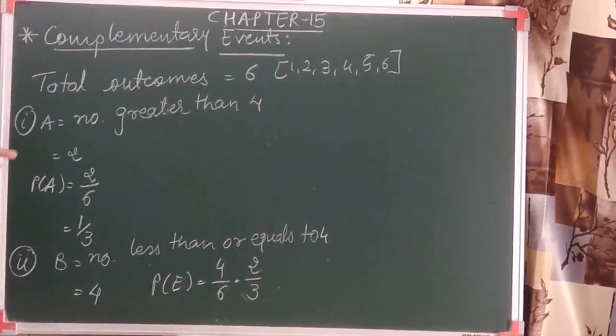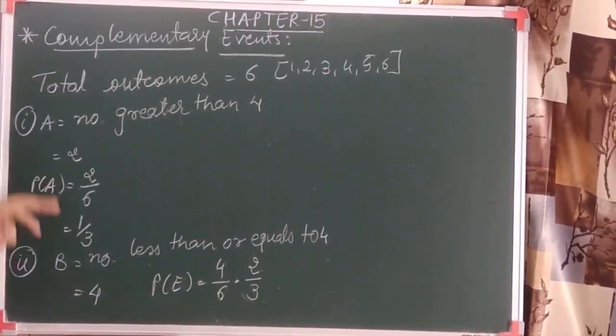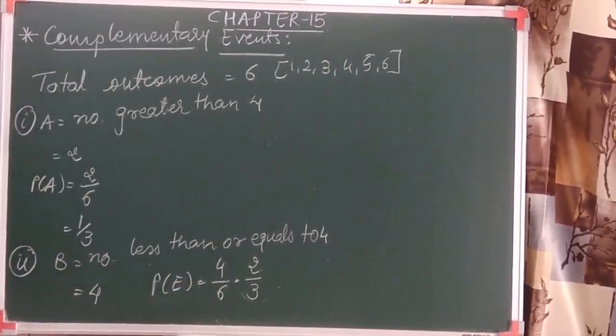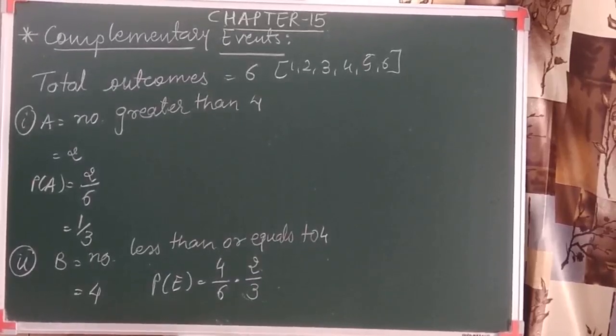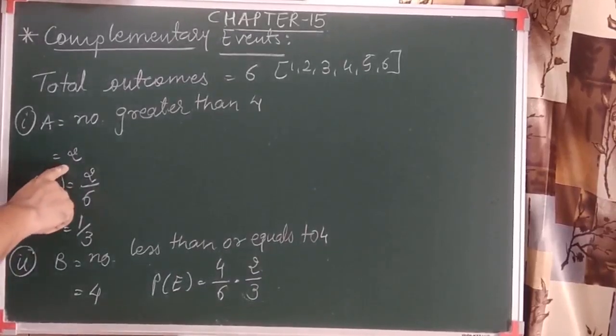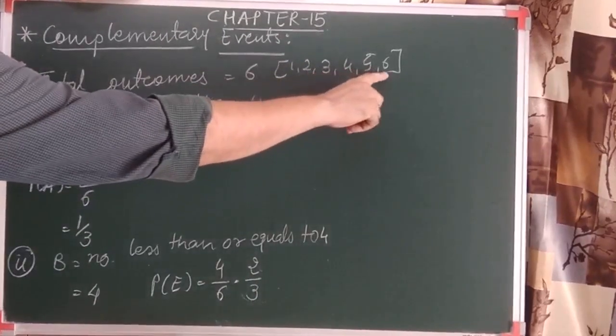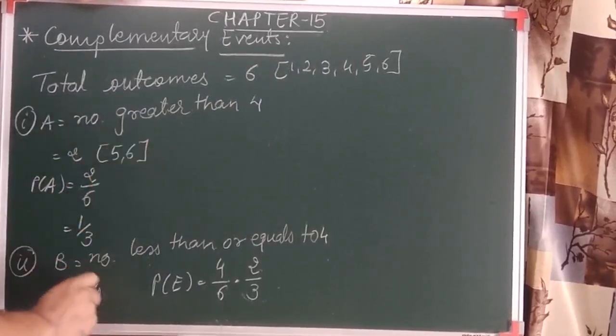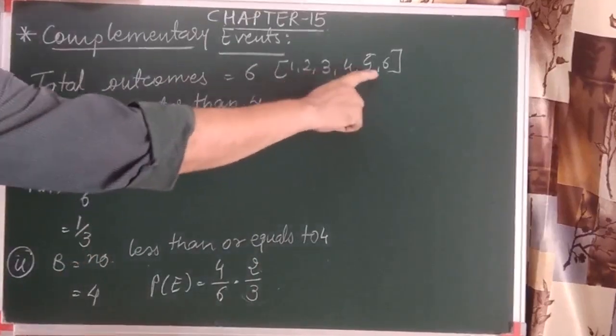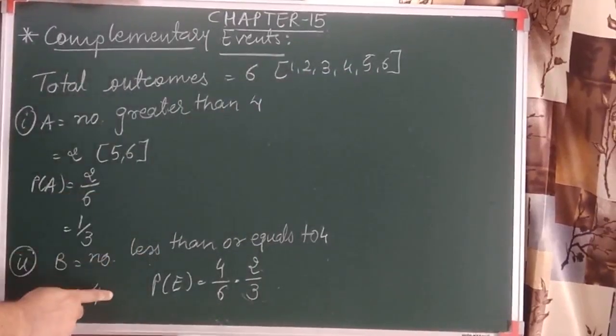Now both these events are called complementary events. Now why are they complementary? Understand this. Why are these two events complementary events of each other? You can see here that in the first, the probability which we obtain is 2, that means the numbers 5 and 6. And in the second, it is 1, 2, 3, 4. So when we see this, all the 6 outcomes are covered in both the events.